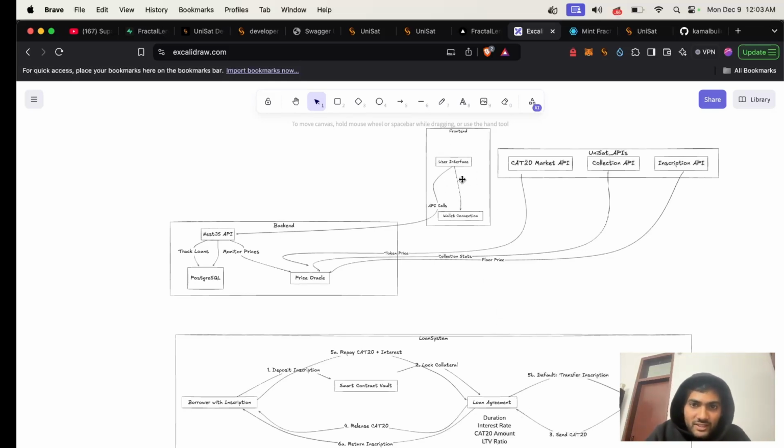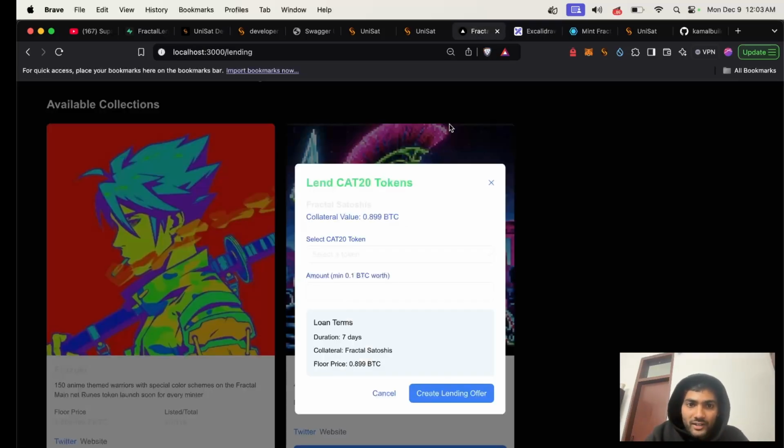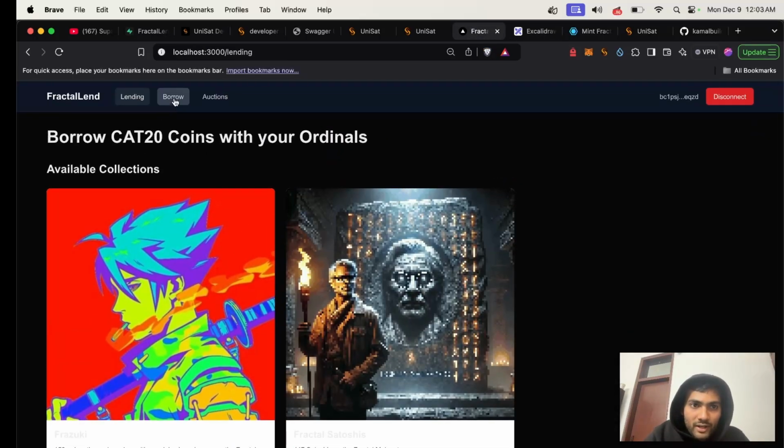Here we have our front end with Next.js, and API calls are made to CAT20, Unisat APIs, the inscription API and collection API. And we have a backend which tracks active loans and monitors the price using the different APIs with the CAT20 tokens and the ordinals. Now we can also take a look at the borrowing page.